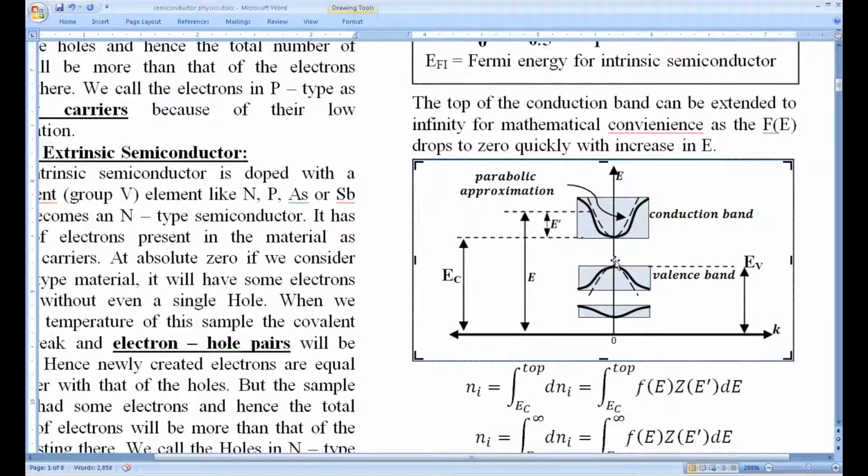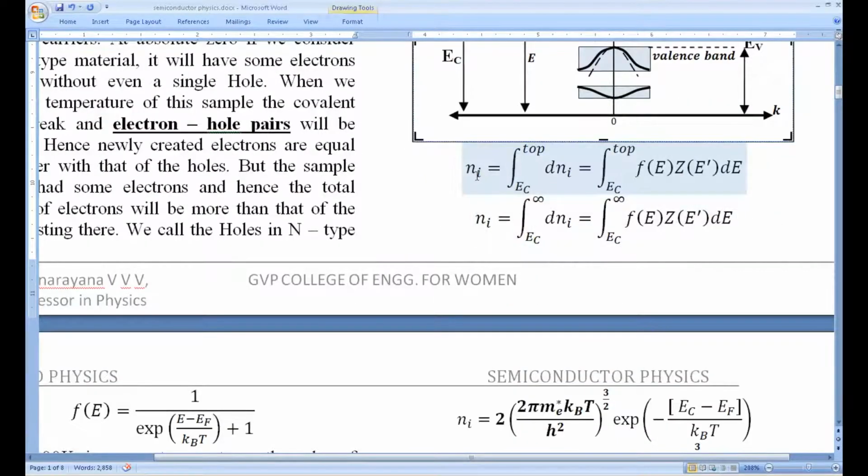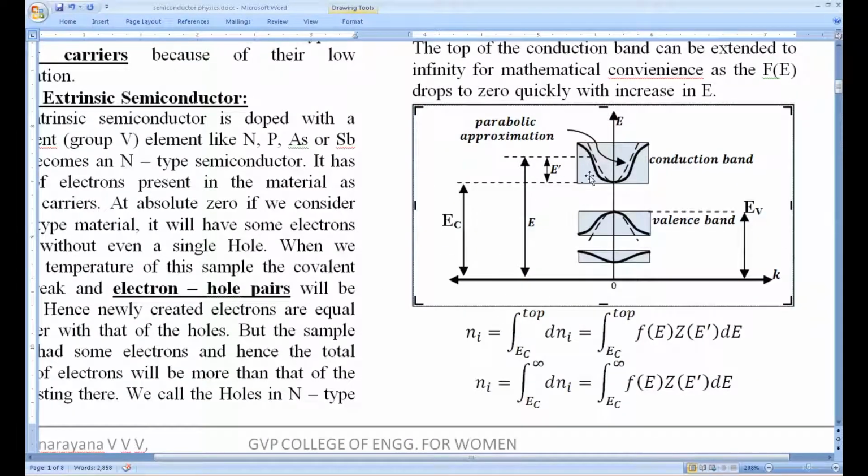That we'll do later. So the same Ni, as we know, this is the conduction band, and we don't know the top of the conduction band where it ends. So in order to get the total number Ni, this dNi must be integrated from the lower energy, that is Ec, till the top of the conduction band. So that is the integral from Ec to top of dNi, which is nothing but f of E z of E dash dE. This top can be safely extended up to infinity, because I don't know what is the topmost energy level.